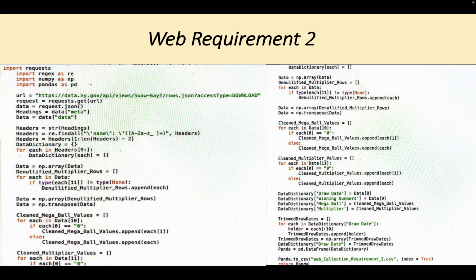Finally, my third dataset was the second web requirement, and this was used from the lottery website for New York, on a government website that was used to archive all of the past lotteries that they have had within the past 20 years. I initially used regex to access this API and ultimately compile all of the data.